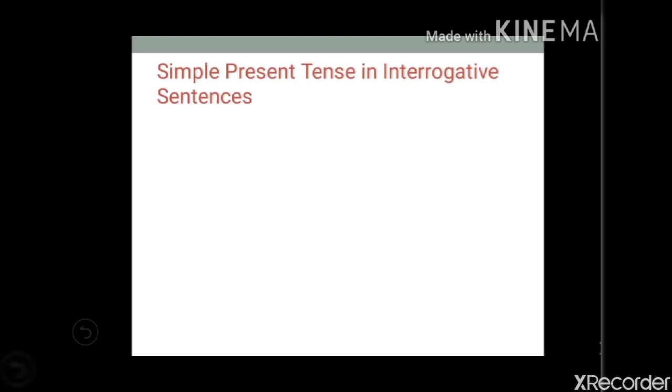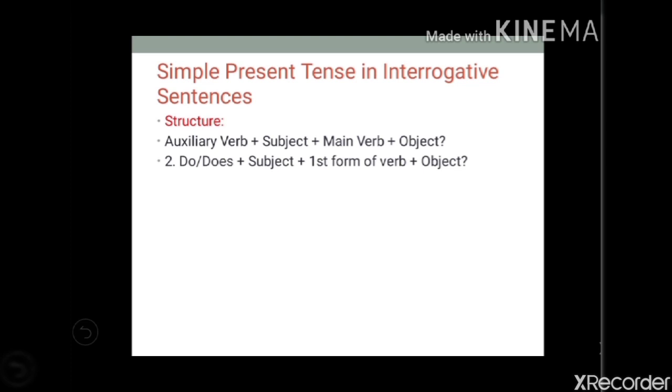Now, simple present tense in interrogative sentences. All of you know interrogative means where we are asking a question. So the structure is auxiliary verb plus subject plus main verb plus object. Remember this second structure, because here I have mentioned which auxiliary verb: do, or does for third person singular only, otherwise you have to take only do. So auxiliary plus subject plus first form, root form, V1, plus object plus question mark.